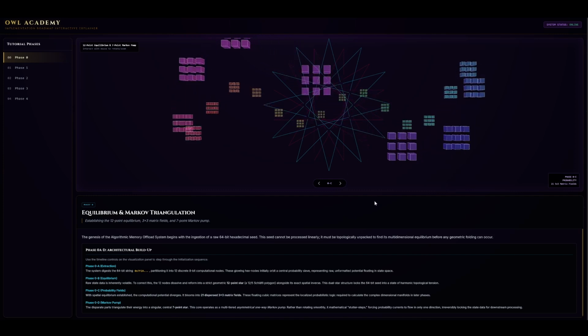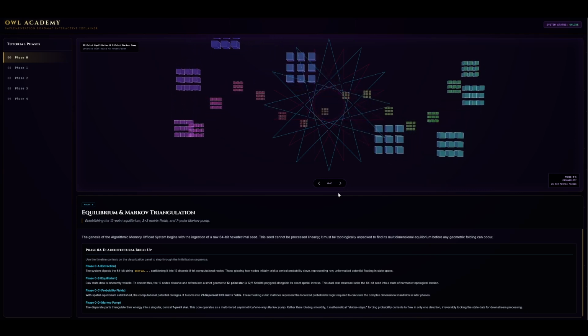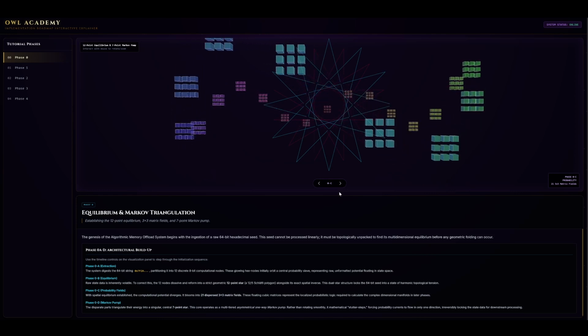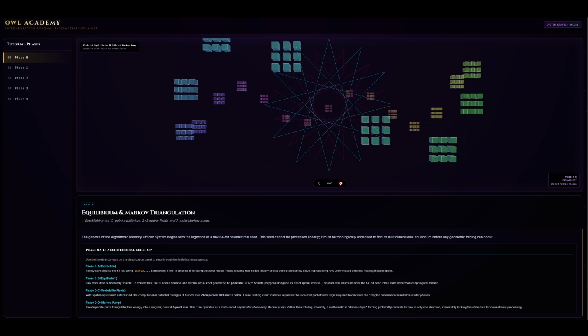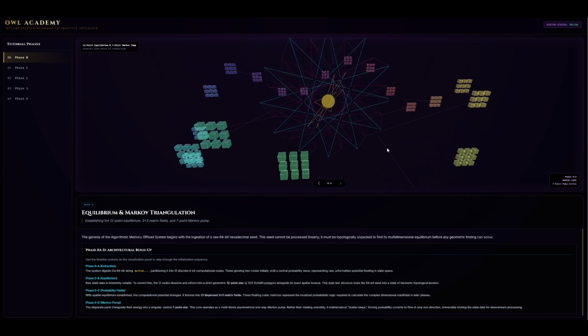With spatial equilibrium established, the computational potential diverges. It blooms into 21 dispersed 3x3 matrix fields. These floating cubic matrices represent the localized probabilistic logic required to calculate the complex dimensional manifolds in later phases.